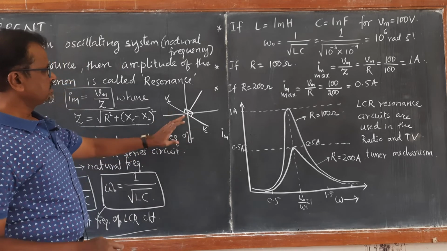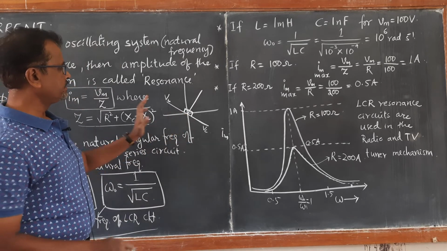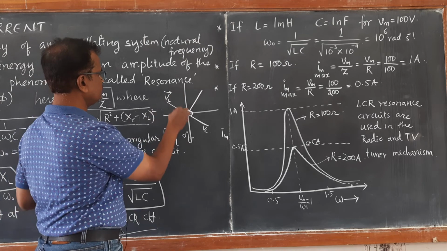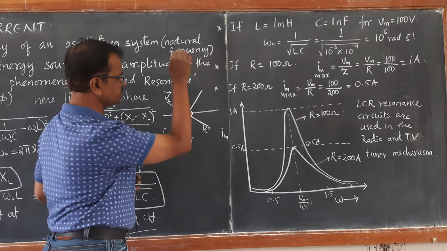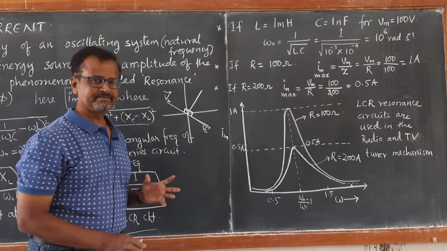There is 180 degrees between the voltage phasor of the inductor and the voltage phasor of the capacitor.